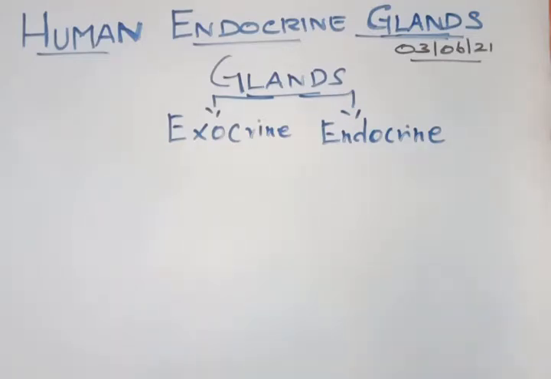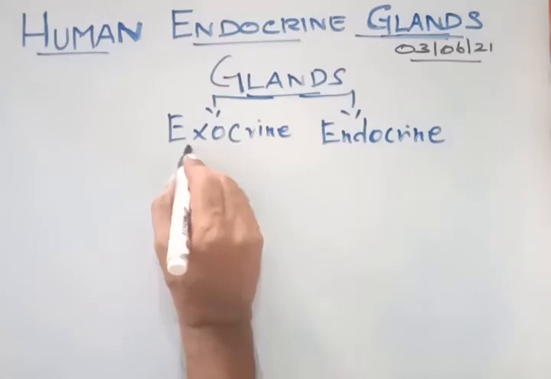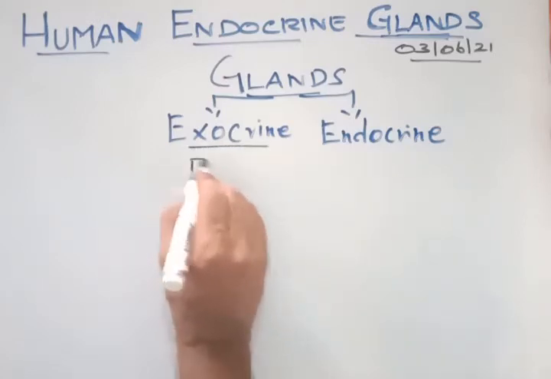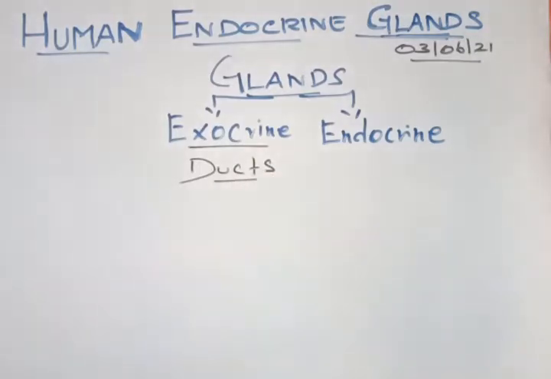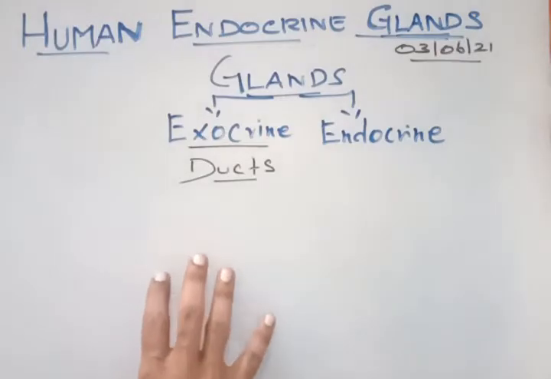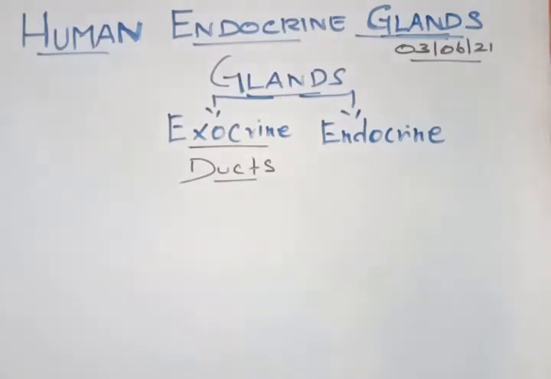A very important dissimilarity is that the exocrine gland will always have ducts. Ducts means tubes to carry the substances from one organ to another organ. So the exocrine gland will have ducts, that means tubes to carry the substances.